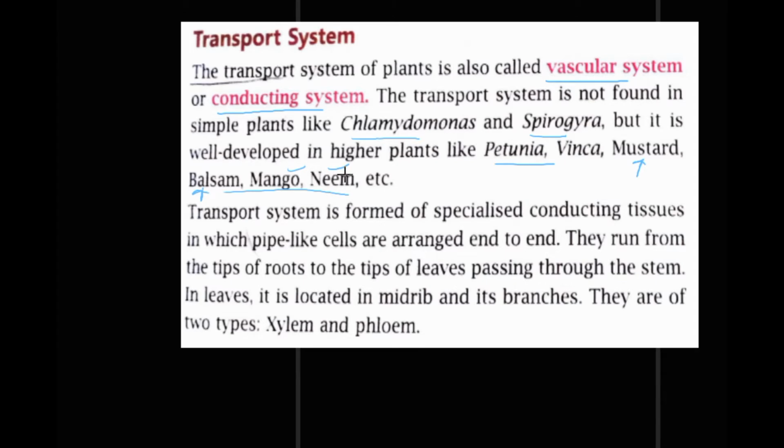Now how does this transport system work and what is it made up of? It is made up of specialized conducting tissues in which pipe-like cells, keep in mind, pipe-like cells are arranged from end to end, right?